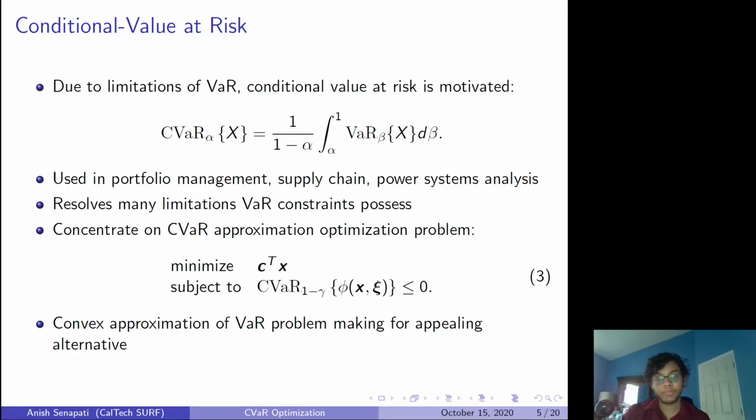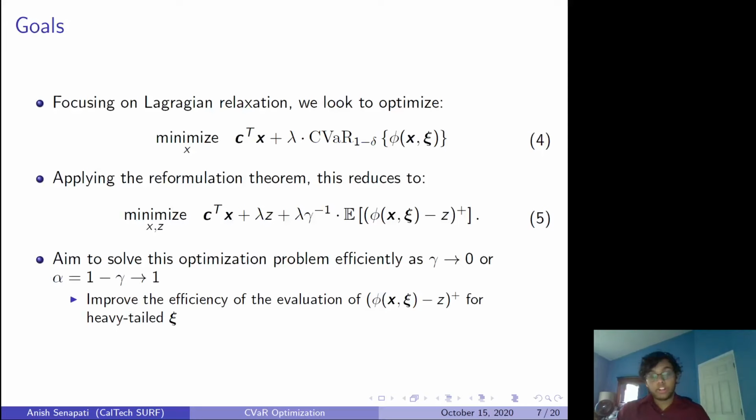Okay, so our goal is to solve this problem from equation number 5 here. If you look at this part right here, there's a factor of gamma to the -1, and we wish to solve this problem efficiently as gamma goes to 0, which would make this entire term blow up. This is also equivalent to alpha going to 1, where you're switching between gamma and alpha. You just have to remember that gamma is equal to 1 minus alpha. We aim to solve this optimization problem efficiently, and as I'll discuss later, this actually equates to improving the efficiency of evaluating this expected value for different xi, or random variables.